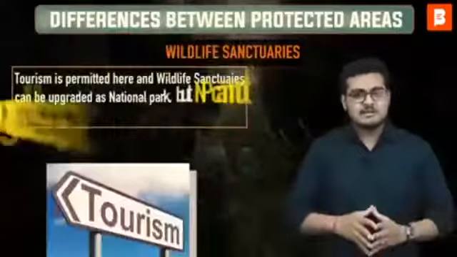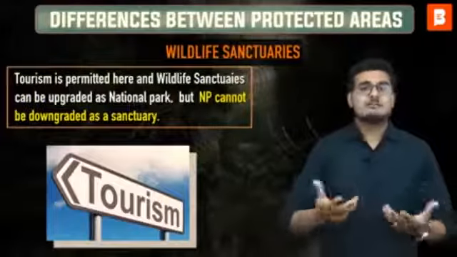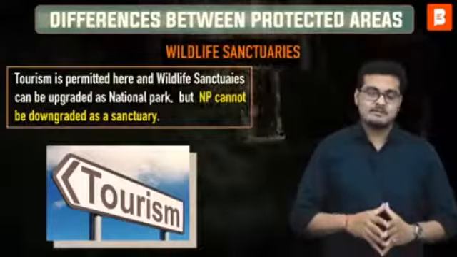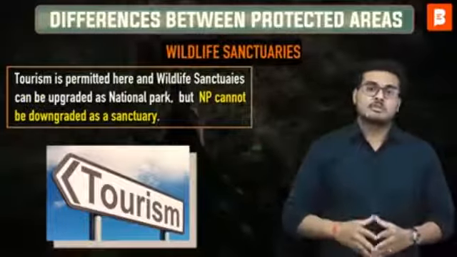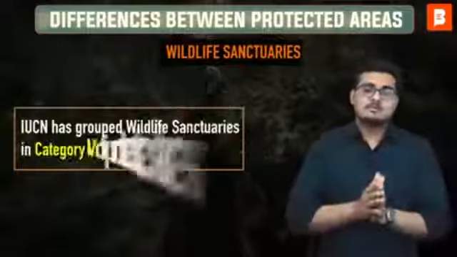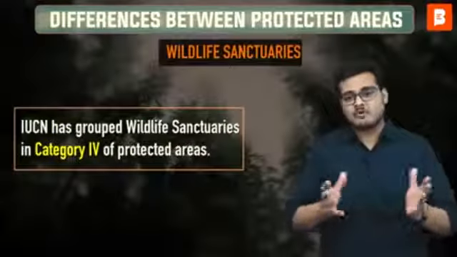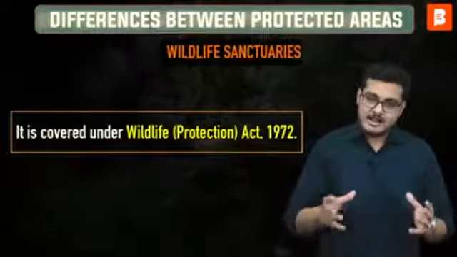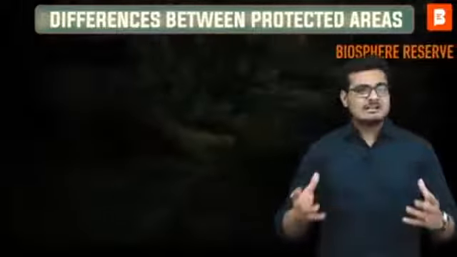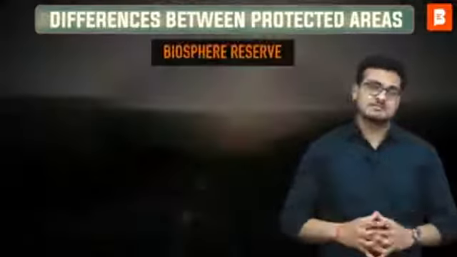Tourism is also permitted, and a wildlife sanctuary can be upgraded to a national park by the government, but a national park cannot be downgraded to a wildlife sanctuary. The IUCN has grouped wildlife sanctuaries in category 4 of protected areas, and they are covered under the Wildlife Protection Act of 1972.